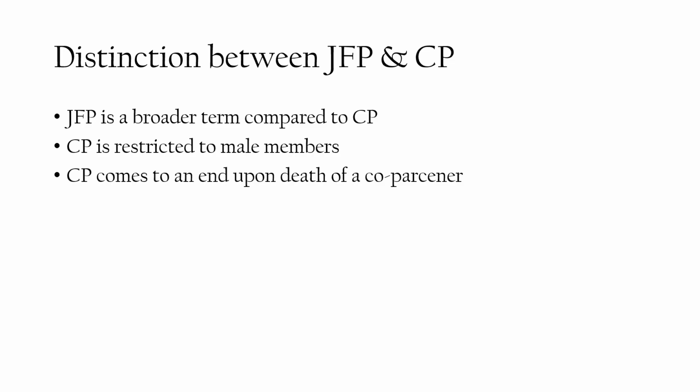The coparcenary property comes to an end upon the death of a co-parcener. It devolves upon the heirs on the rule of survivorship and not through succession. A coparcenary can be a joint family property, whereas a joint family property cannot be a coparcenary.